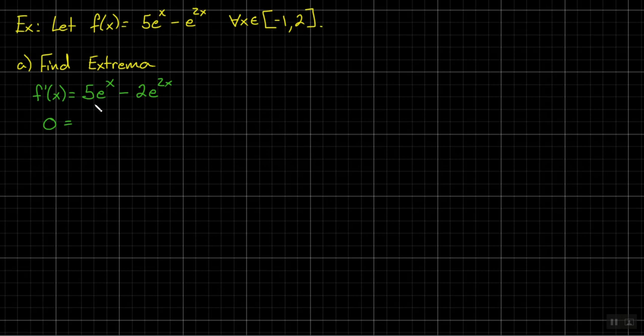e to the x. Now, it's weird to do this, but maybe not weird. I'm going to factor out what I call the least power. So I have e to the x and e to the 2x. Do we all agree that this is the smallest power? So we'll factor it out. What does it leave behind? 5 minus 2e to the x. Because when exponents multiply, they add, right? So e to the x times 2e to the x is 2e to the 2x.